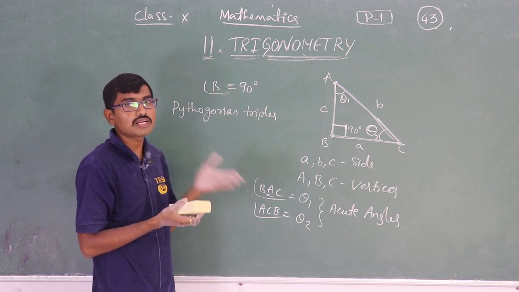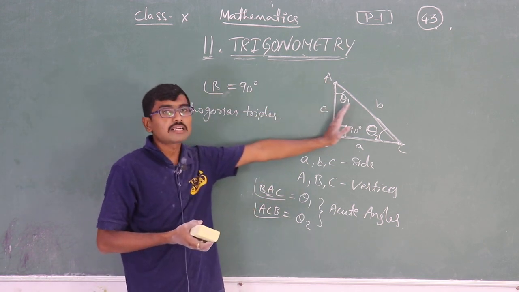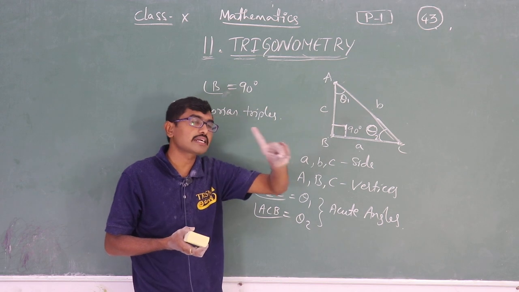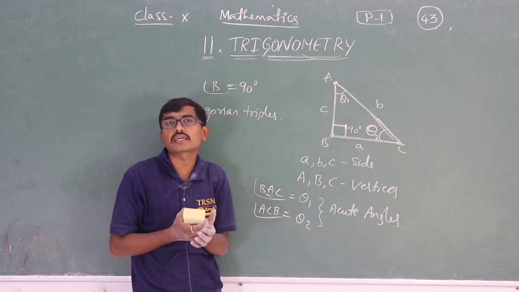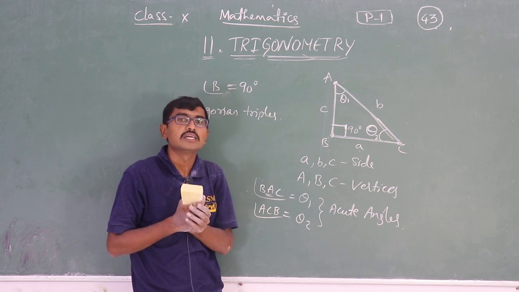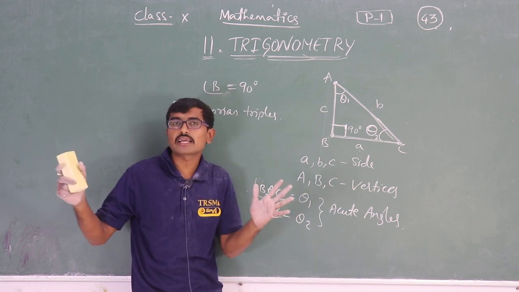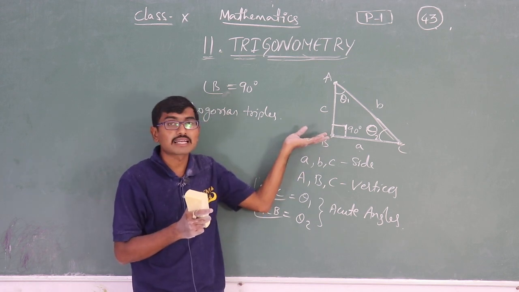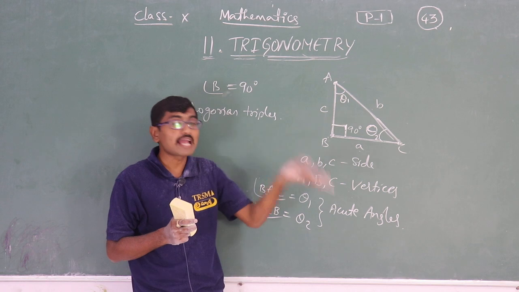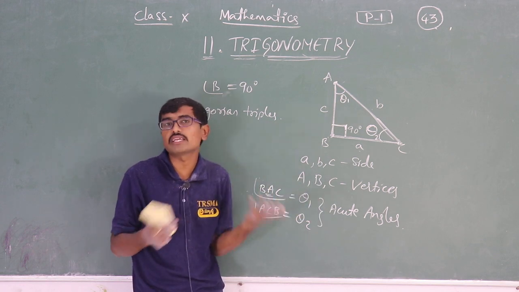Now, in a right angle triangle we will have only one right angle and the remaining two are acute angles. Why are we taking only the right angle triangle? Because if we take any other triangles, the measurement will be a little bit complicated, and for a right angle triangle, measuring the angles and measuring the sides is very easy.